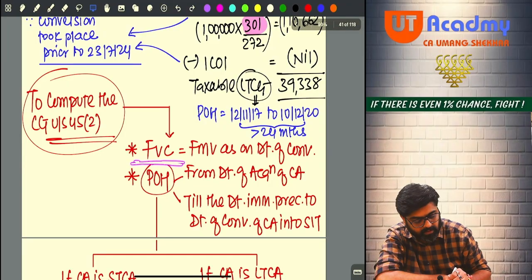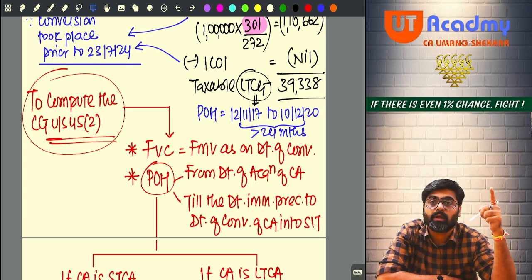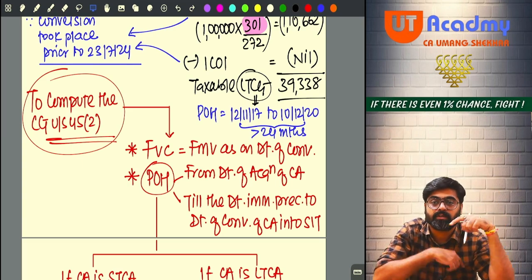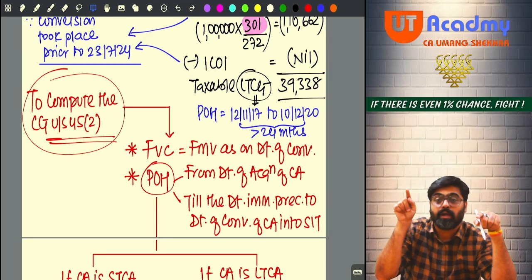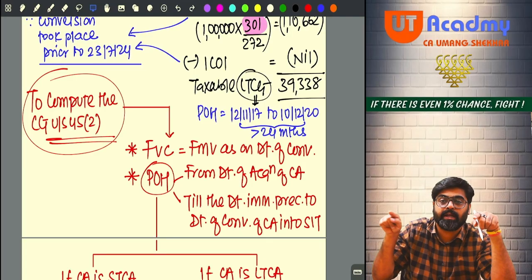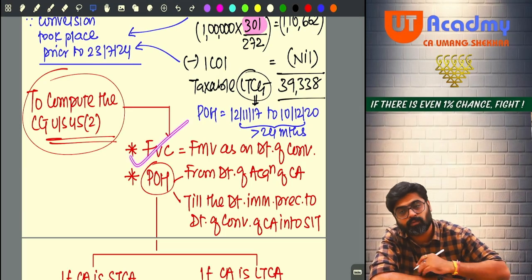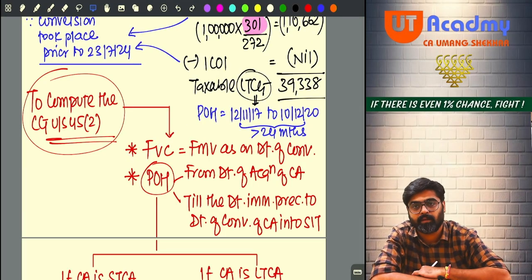So full value of consideration for capital gain purpose. For capital gain purpose, remember 45(2) capital gain you are calculating. What amount you will take as full value of consideration? The amount which you took as a cost of stock in trade. Fair market value as on the date of conversion into stock in trade. That fair market value will be treated as your full value of consideration to calculate your capital gain.